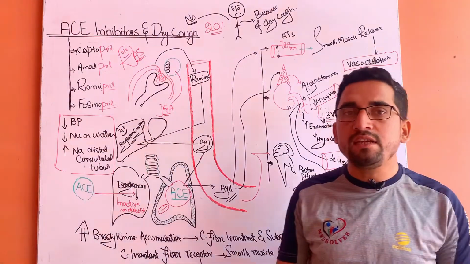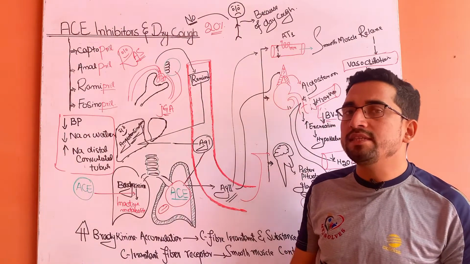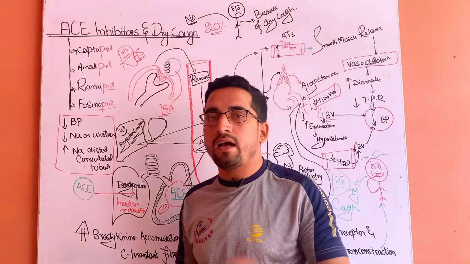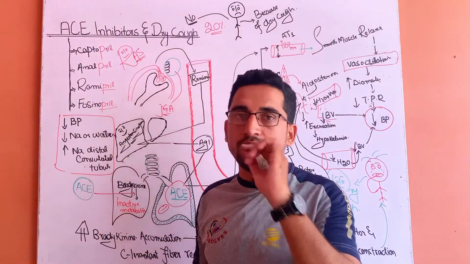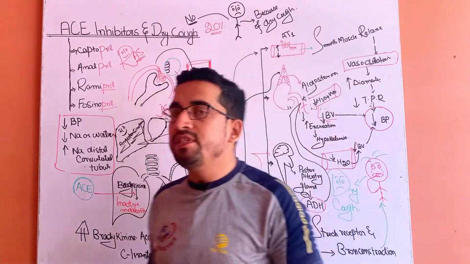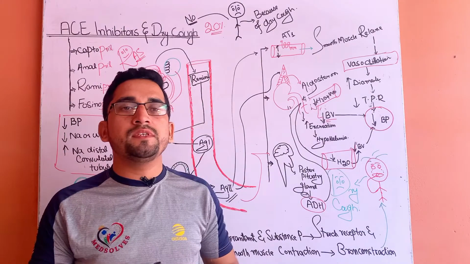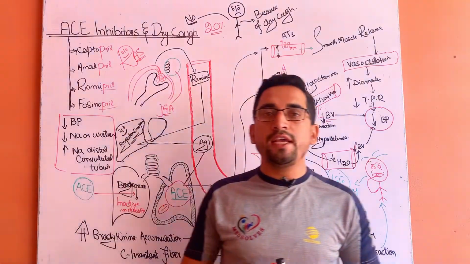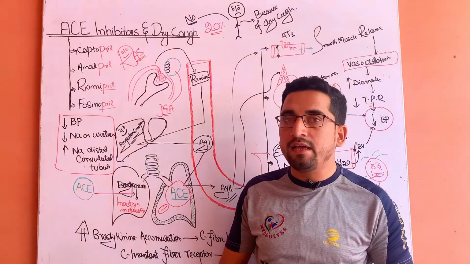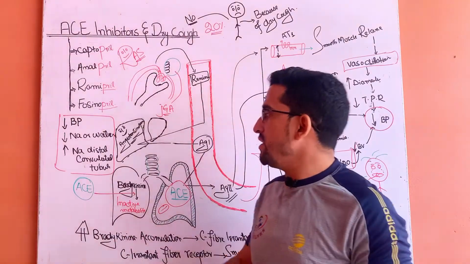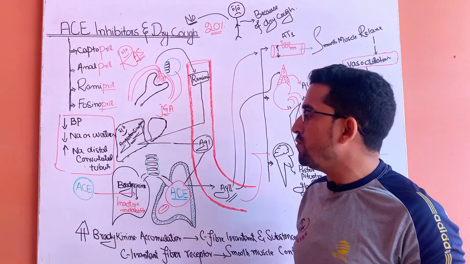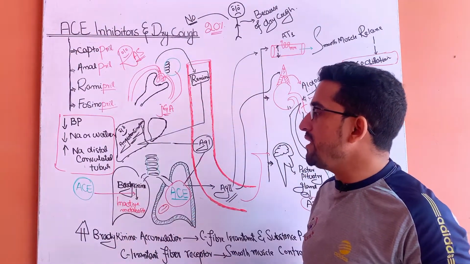Although the use of these angiotensin converting enzyme inhibitors in these different medical conditions is very good and very efficacious, there are side effects, and due to these side effects most of the patients stop taking them. These side effects include an increase in the accumulation of bradykinin.